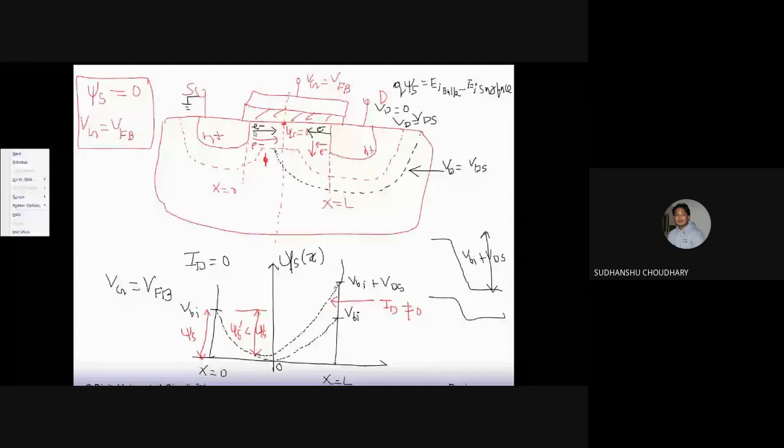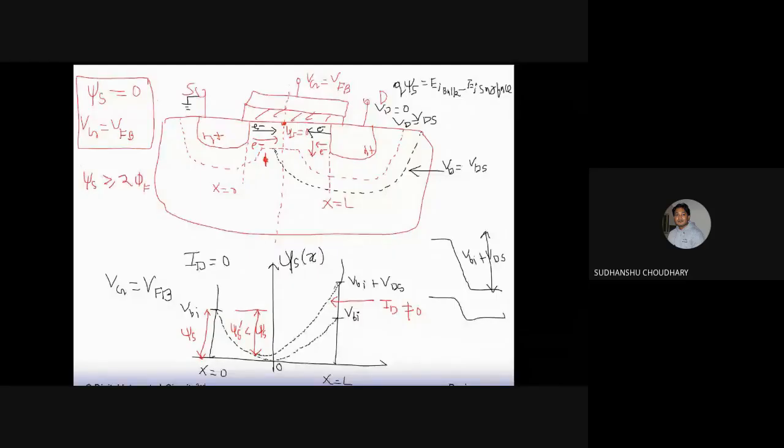Because of this source to channel barrier lowering, you will see that the threshold voltage of the MOSFET also goes down, because the surface potential has increased. To create a strong channel, a strong inversion, you need a surface potential that should be greater than or equal to phi f.